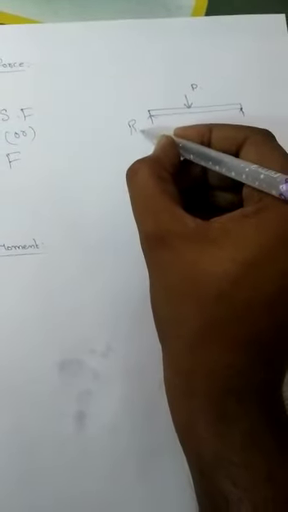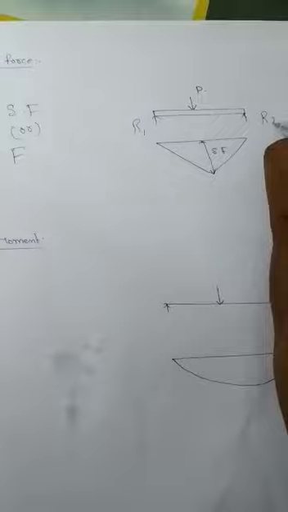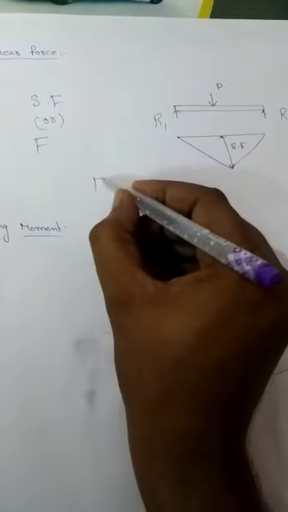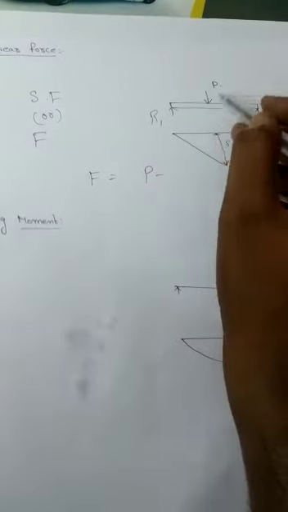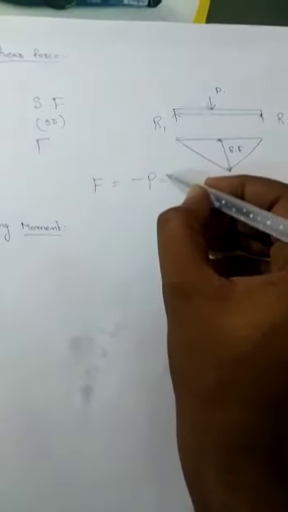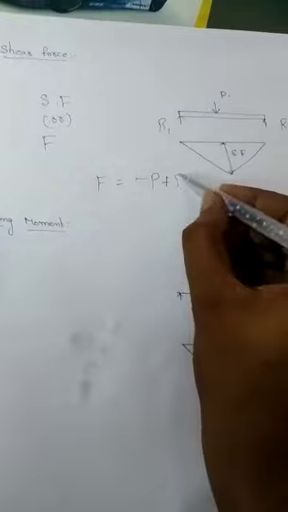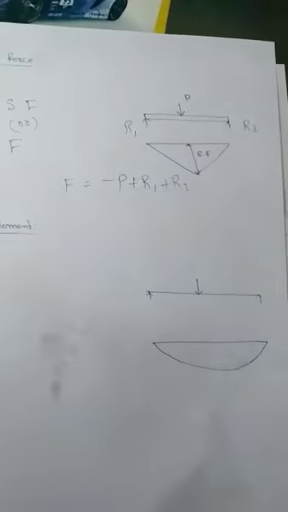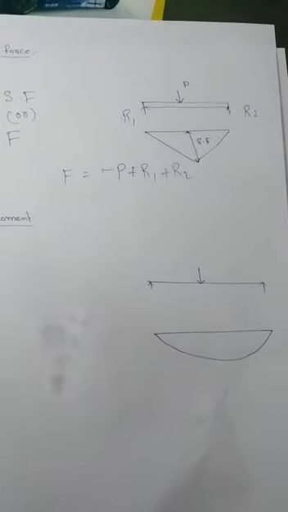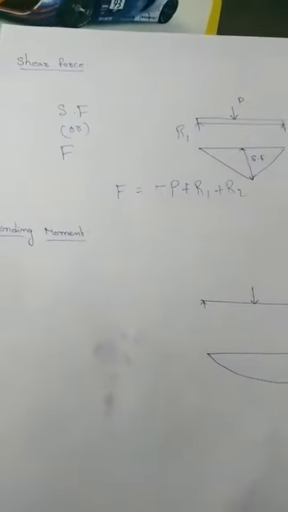One reaction will be developed here, and another reaction here. The shear force is calculated with P taken as minus because it is in the downward direction, plus R1 because it is upward, plus R2 which is also upward. So the algebraic sum of the forces acting on a body is the shear force.